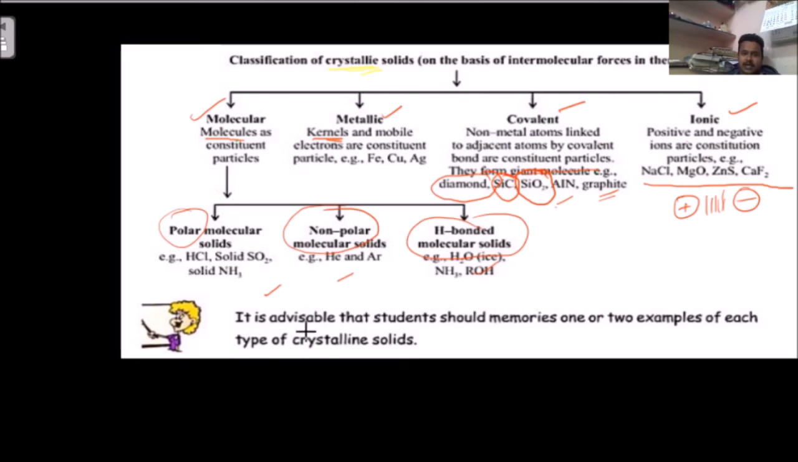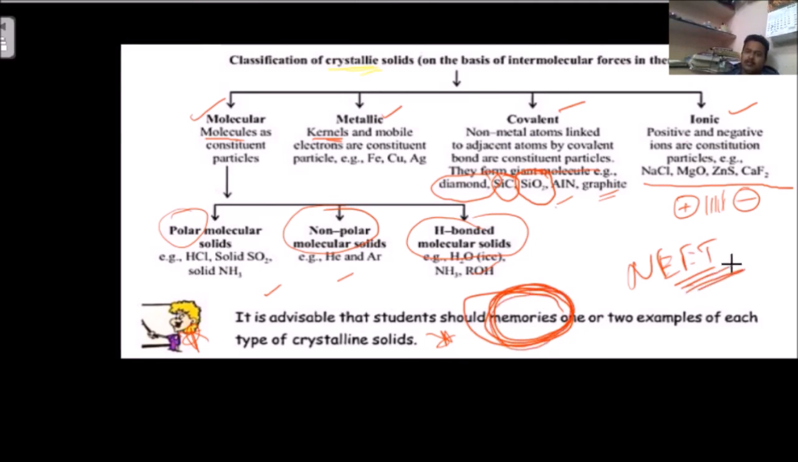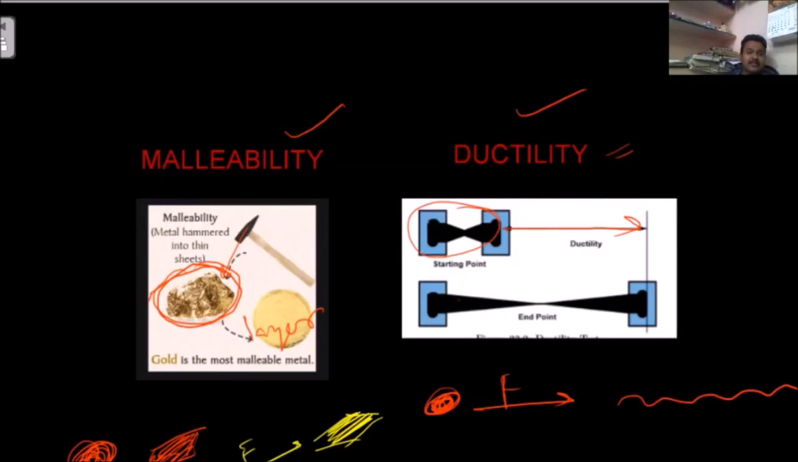It is advisable that students remember this, it is important, because they will ask for examples in examinations like NEET. How can I answer? It is not concept based, this is memorization. I have to memorize and you have to memorize. These questions can come directly in NEET and other examinations. This is the classification of crystalline solids into different categories. This is the section for today. Okay, now.